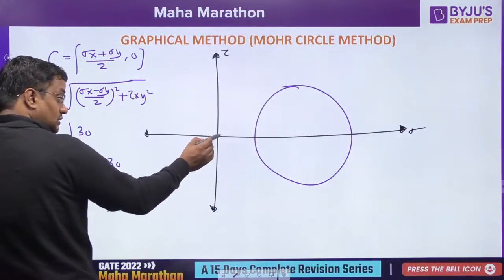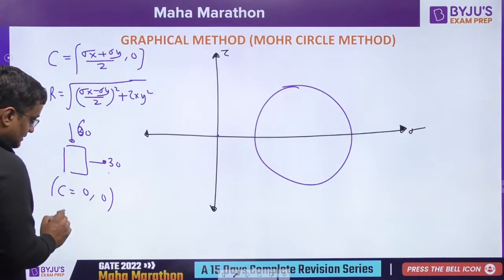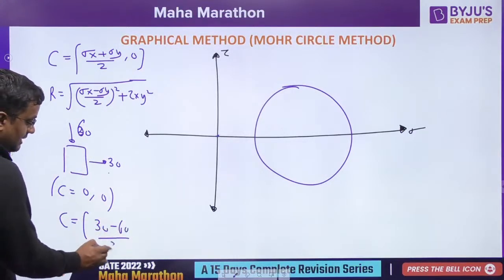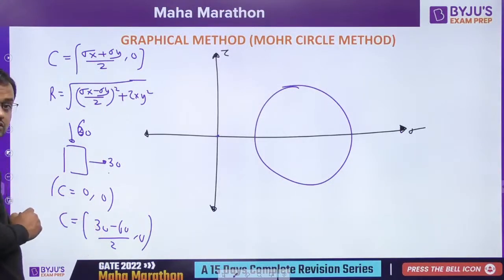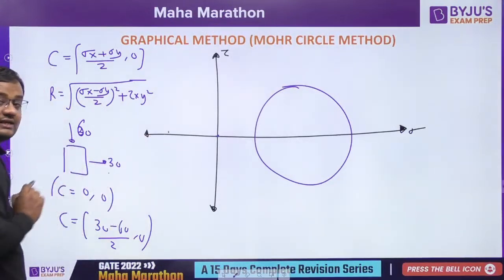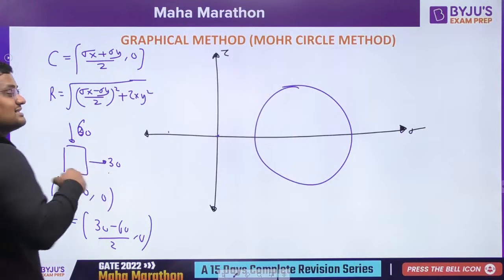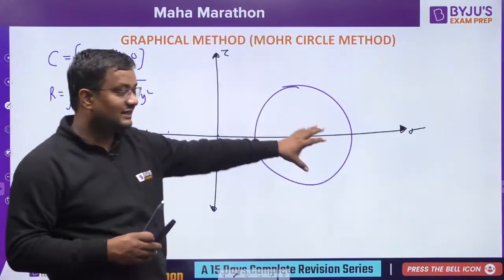The center will be here. And suppose this value is not 30, it is 60. So the center is sigma x, that is 30, plus sigma y, minus 60, by 2, comma 0. So the center will be here in this case, minus 15 comma 0, on the left-hand side. Got it, guys? So the center is not necessarily always on the right, it can be left as well.